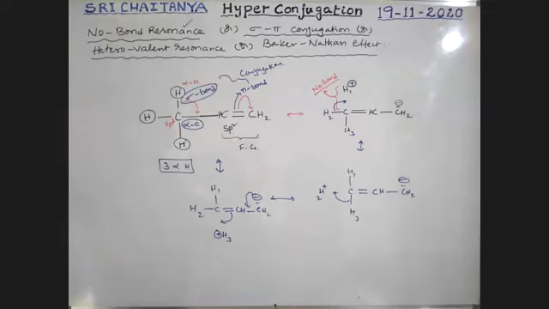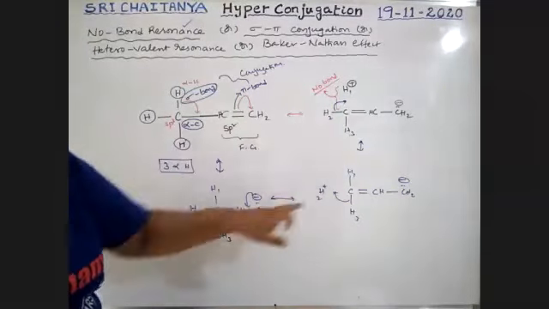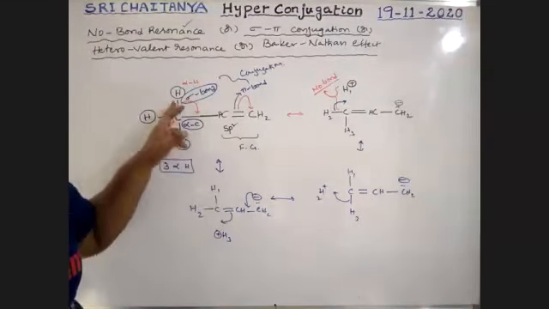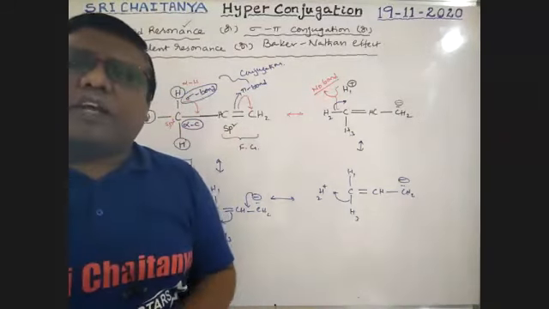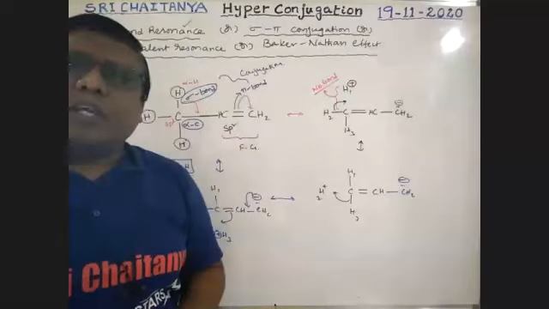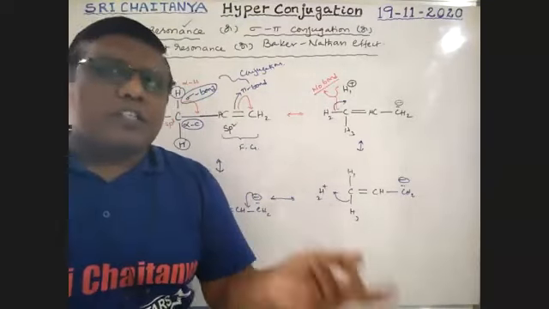Okay, boys. For example, if it contains 3 alpha hydrogens, 3 resonance structures are possible. If it contains only 2 alpha hydrogens, 2 resonance structures are there. If it contains only 1 alpha hydrogen, 1 resonance structure is there. If it contains no alpha hydrogens, no resonance structures are there.